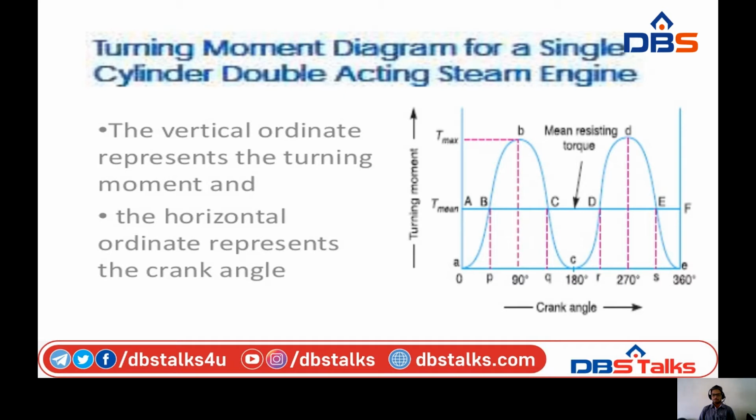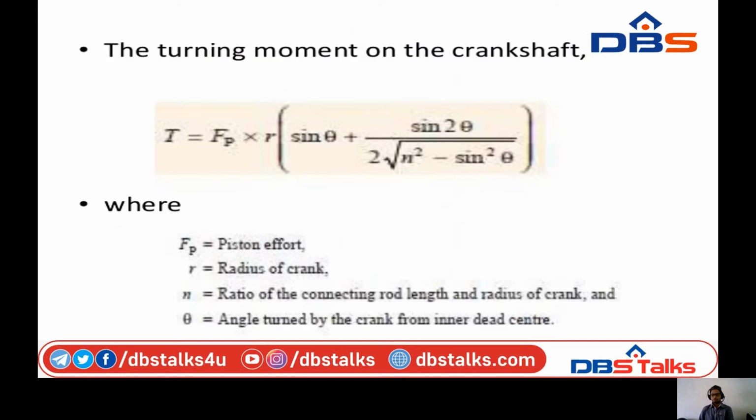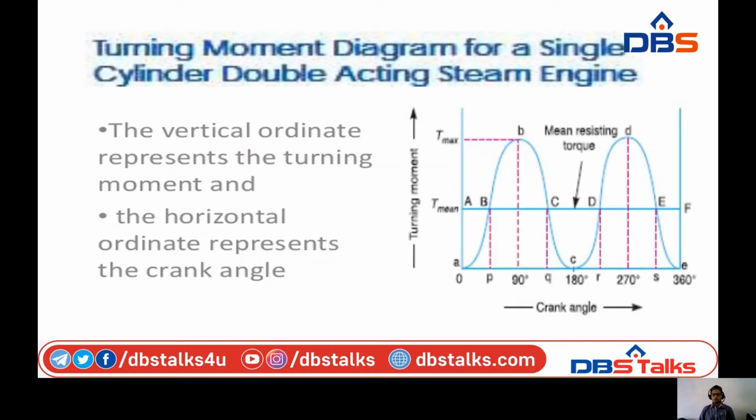There the T value is 0. It is maximum when the crank angle is 90 degrees, and it is again 0 when the crank angle is 180 degrees. This forms a curve a, b, c that represents the turning moment diagram